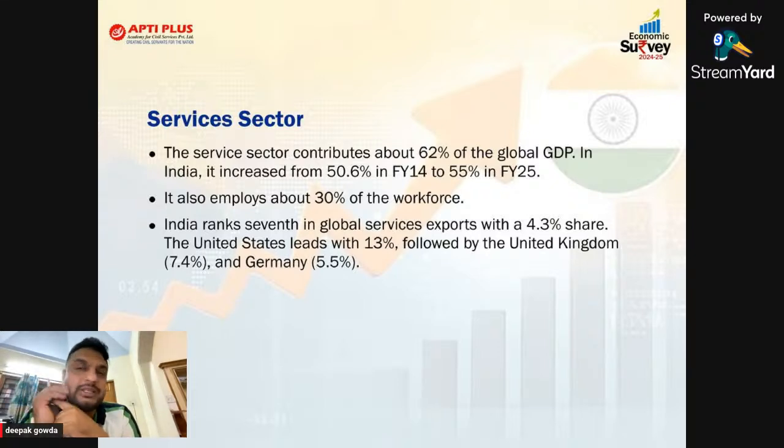Obviously, sir, USA's service sector export is too good, and their share is almost 13%, after UK and Germany. So India's is 4.3%, which ranks 7th. We'll try to check the questions related to the service sector.